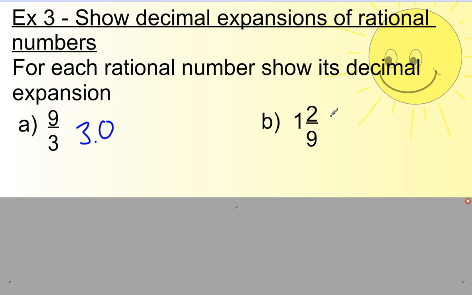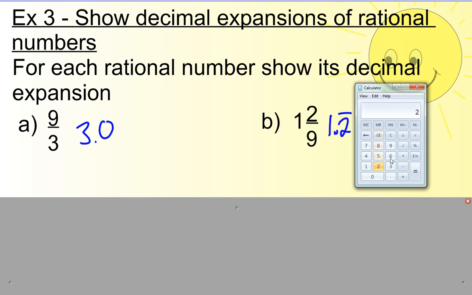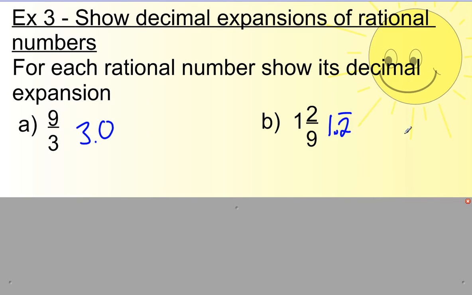So this would actually be 1.2222222 or 1.2 repeated. And you can check the calculator. 2 divided by 9 equals, there it is, 2222222. So just use the same tricks I showed you and taught you, but do them in reverse. Recognize it as a fraction and then know what it would look like as a decimal.